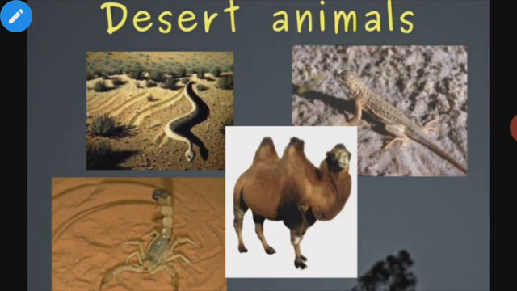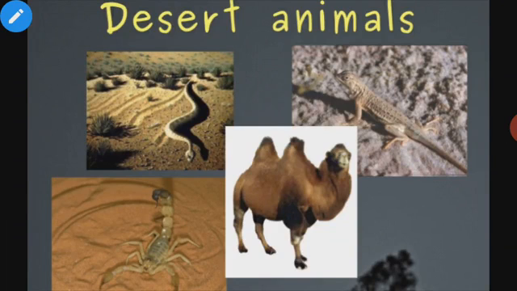Dear students, in the previous lecture I discussed the plants which are found in deserts, and how those plants have adapted themselves to the habitat. Deserts have plants which need very little water, like cactus, euphorbia, and argemone.